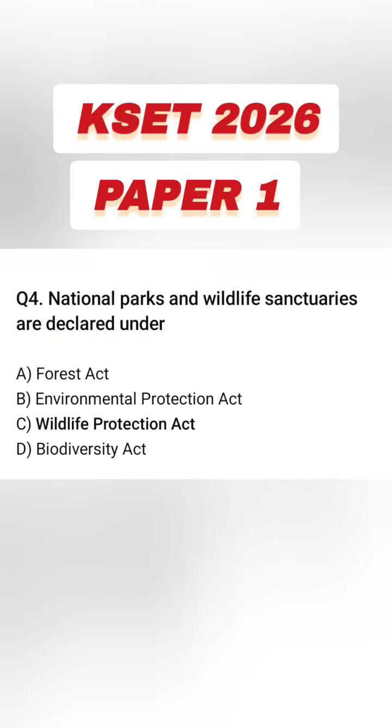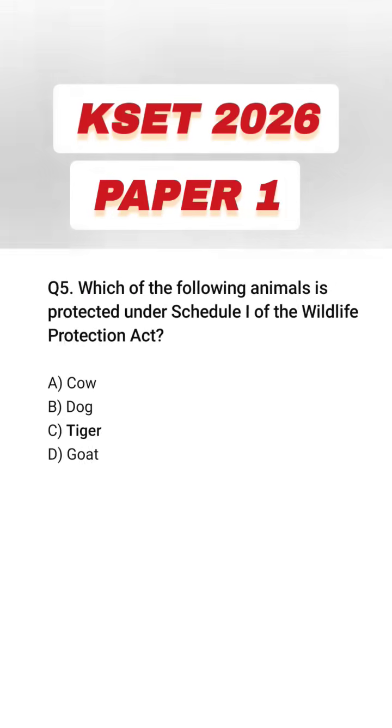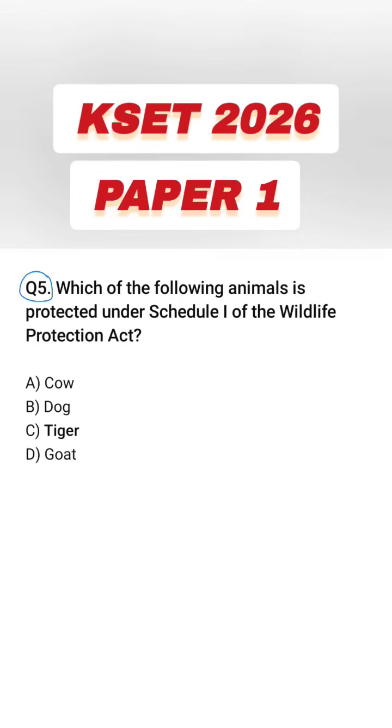Question number 4. National parks and wildlife sanctuaries are declared under Forest Act, Environmental Protection Act, Wildlife Protection Act, Biodiversity. So the right answer option C. Wildlife Protection Act. National parks and wildlife sanctuaries are declared under Wildlife Protection Act. So next question number 5.